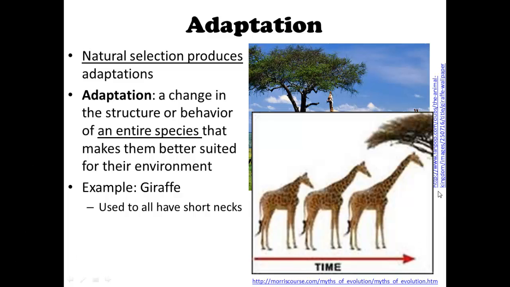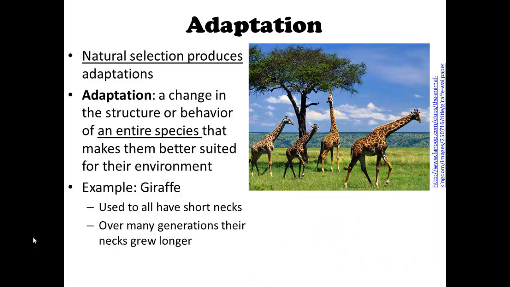These giraffes adapted to their environment because the trees that they wanted to eat from were really tall. So over time, they needed their necks to be longer. After many, many generations, eventually they produced tall giraffes, because the taller giraffes survived better than the short-necked giraffes. If the short ones can't reach the food, then they can't survive. So over many generations, their necks grew longer. And now all the giraffes have long necks. All the giraffes we see today have long necks.